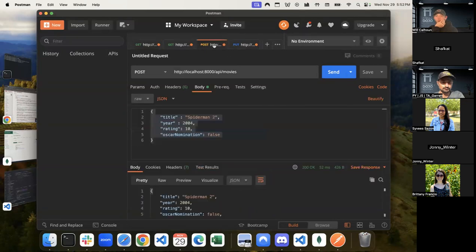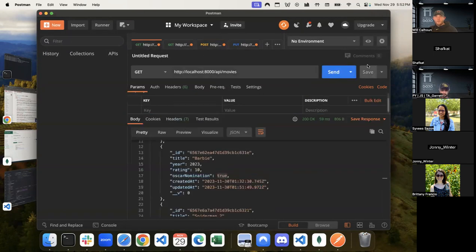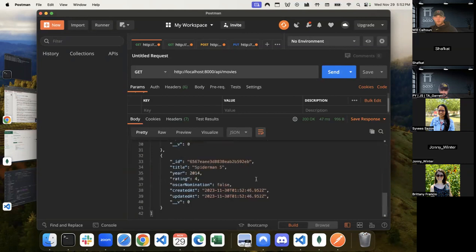Cool. Now the last one I want to do is, let's do Spider-Man 3 or Spider-Man 5. I don't know, 2014. Maybe it's like the worst movie we've ever seen. And let's create. Great. So we have this. I run it. Cool. So now I have a whole bunch. Now let's go ahead and delete this one. So let's do our delete, and that's how we'll finish class.